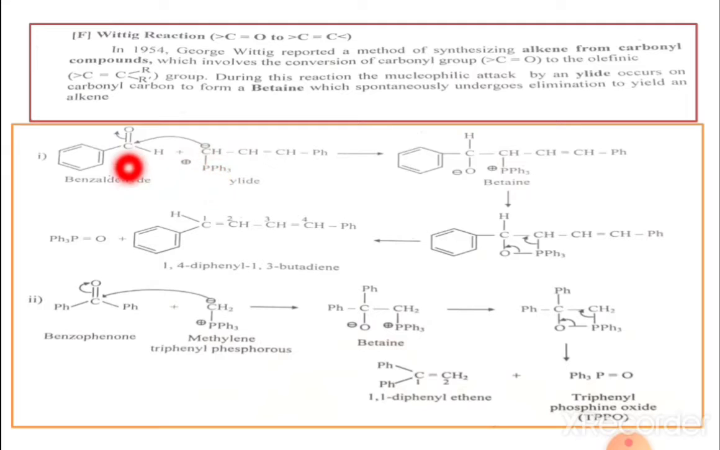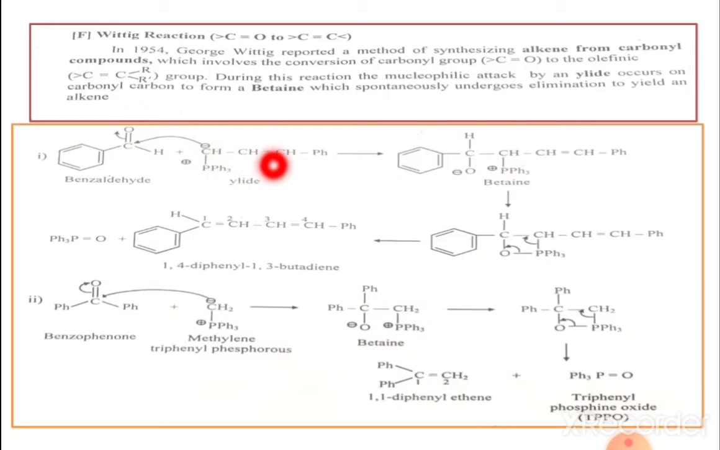Now here is the structure of benzaldehyde, and in benzaldehyde this carbonyl carbon is electrophilic in nature. Therefore this ylide will directly attack this carbonyl carbon. Here the carbonyl oxygen becomes O minus. I have shown here the benzene ring, here CH, C O minus, here CH PPh3 plus, and the remaining part is as it is, and this is called the betaine. That means formation of betaine.